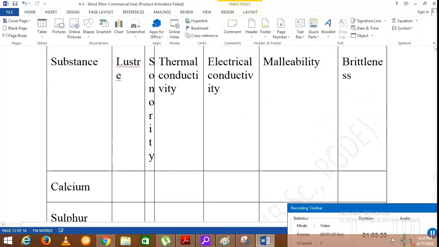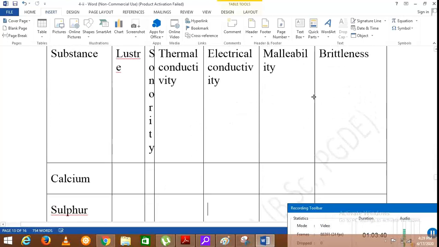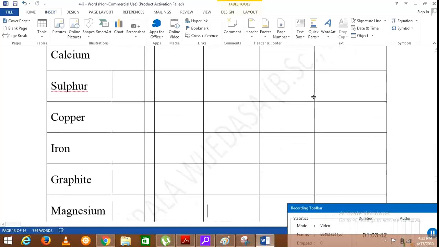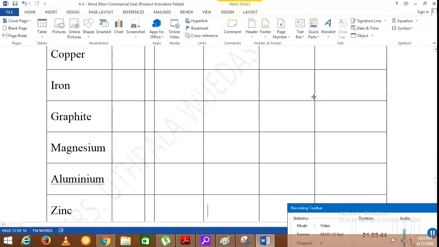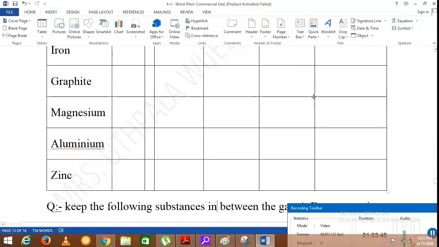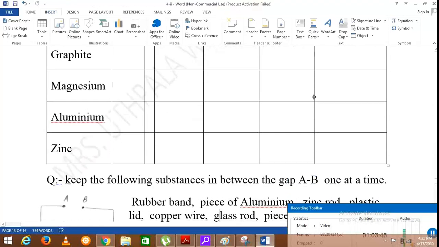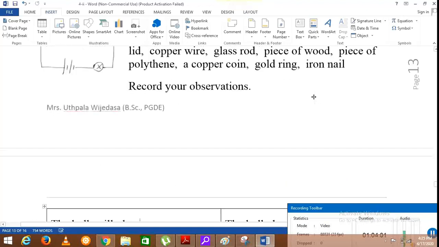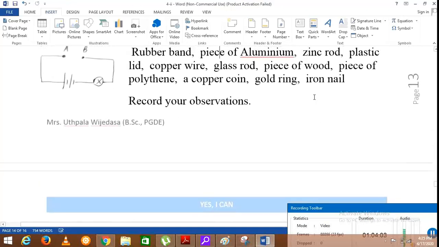Then brittleness: out of the ones given, sulfur is a brittle substance, and graphite is brittle up to a certain extent. That is how we are going to summarize the properties of the given elements. But remember, these properties can vary depending on the element. Here we just summarize the facts.